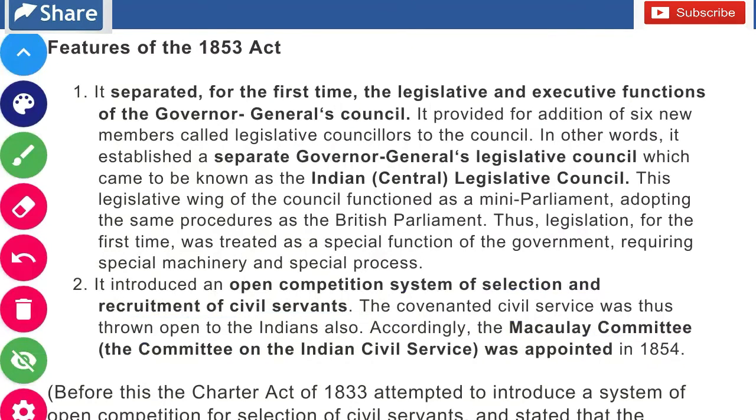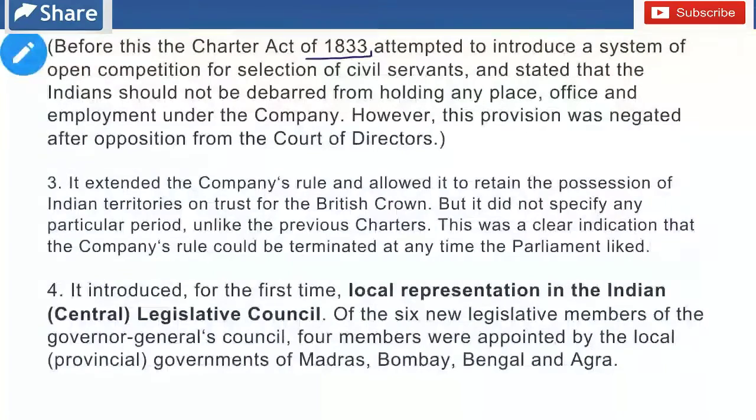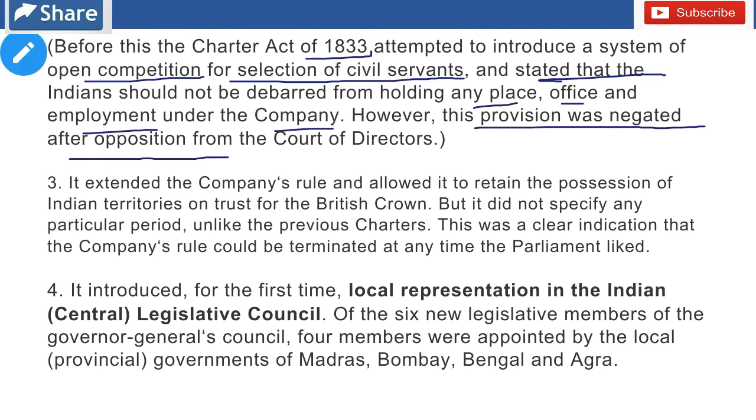Now read further. Before this, the Charter Act of 1833 attempted to introduce a system of open competition for selection of civil servants and stated that the Indians should not be debarred from holding any place, office and employment under the company. However, this provision was negated after opposition.